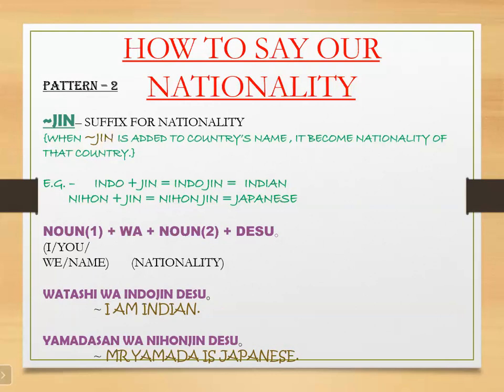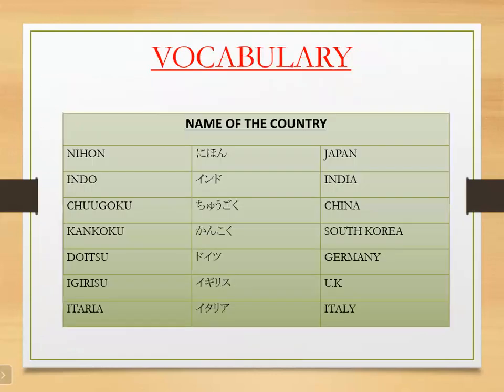Nihon is Japan, and Nihonjin is Japanese. So we just have to add jin after the country name, so it will become the nationality. Now if I want to say South Korean, what will be the word? It's Kankoku jin. Chinese is Chugoku jin.